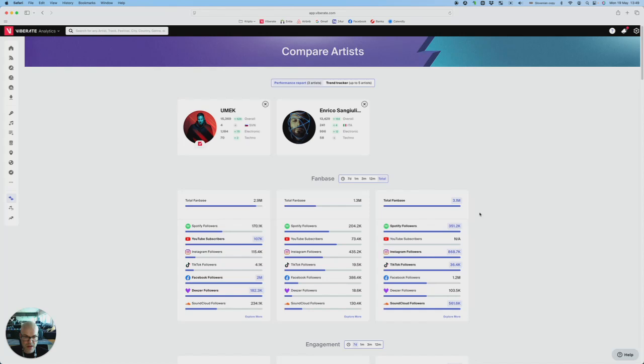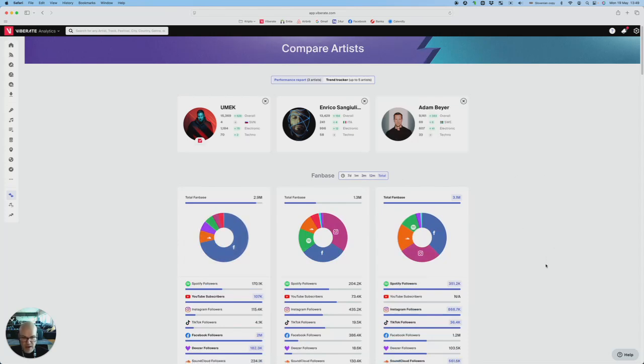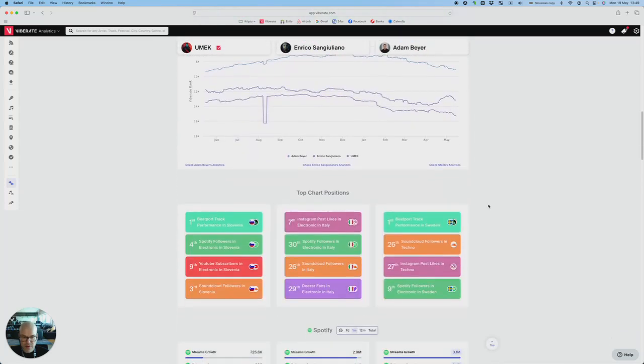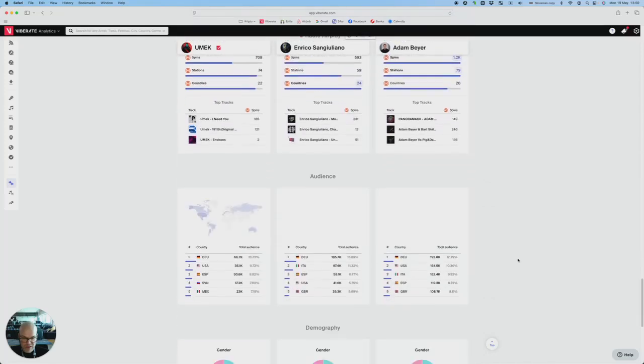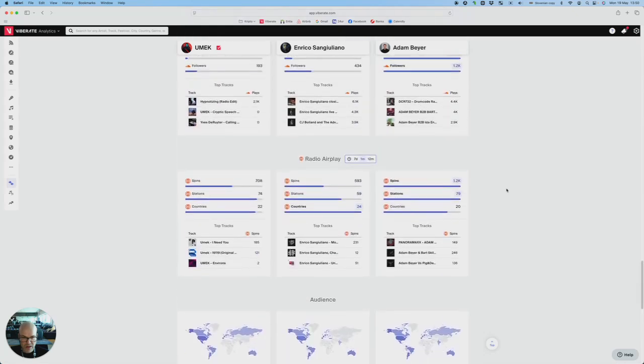Now we have all 3, and you have side-by-side metrics here. You can again select the fixed time frame, or let's leave it at total, and then you have the total comparison. You have select metrics, and then you can see the 100 index and comparison of the 2 slightly worse performing artists to the best performing artist in this comparison. Just as a quick overview, this is more than enough if you're thinking about which one to book or sign to your label. You have a quick comparison here.